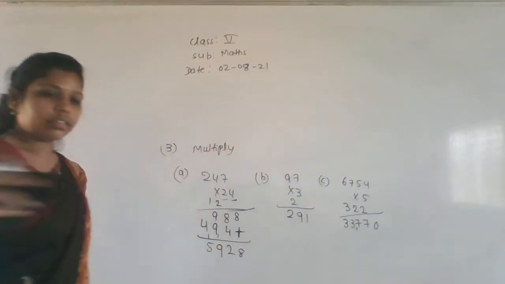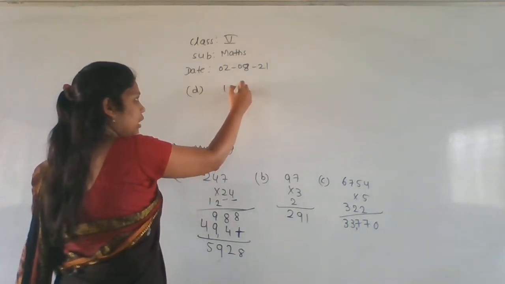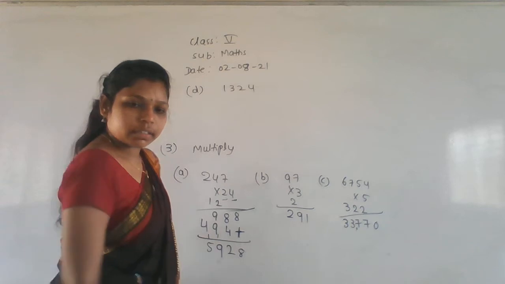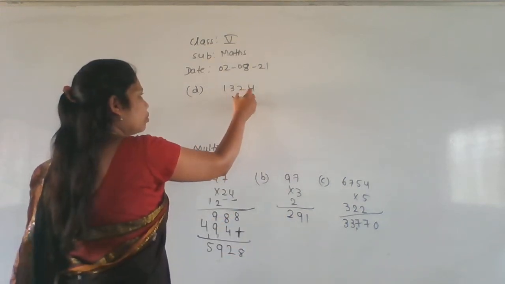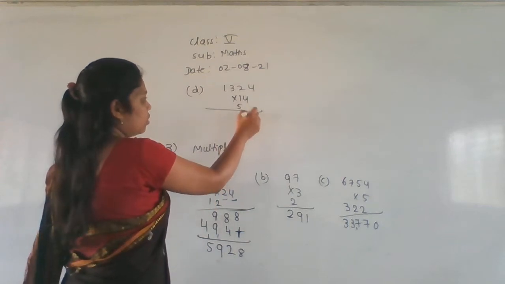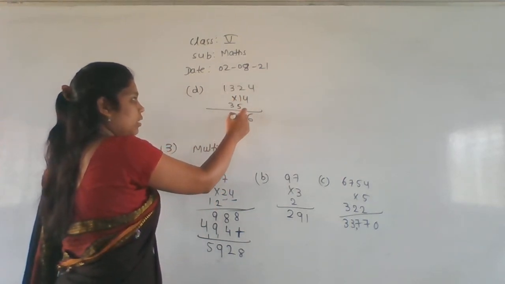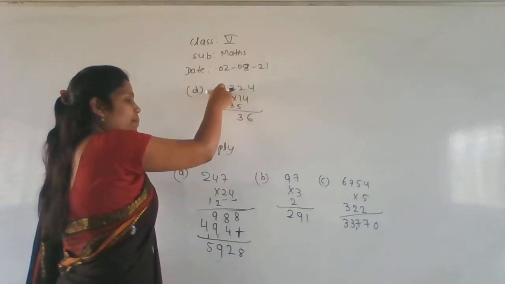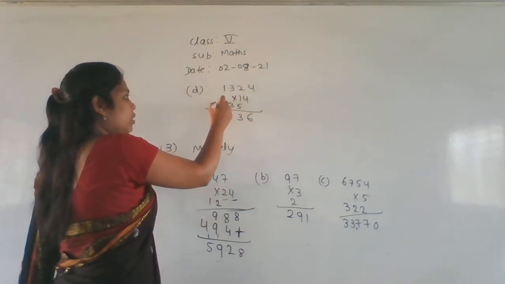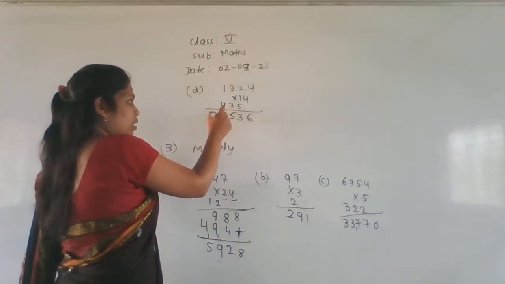Third main, this one, last one. Okay. 1 3 2 4, right? Into 14. 14 4s are 56. 14 2s are 28. 28 plus 5 is 33. 14 3s are 42. 42 plus 3 is 45. 14 1s are 14. Plus 4 is 18.